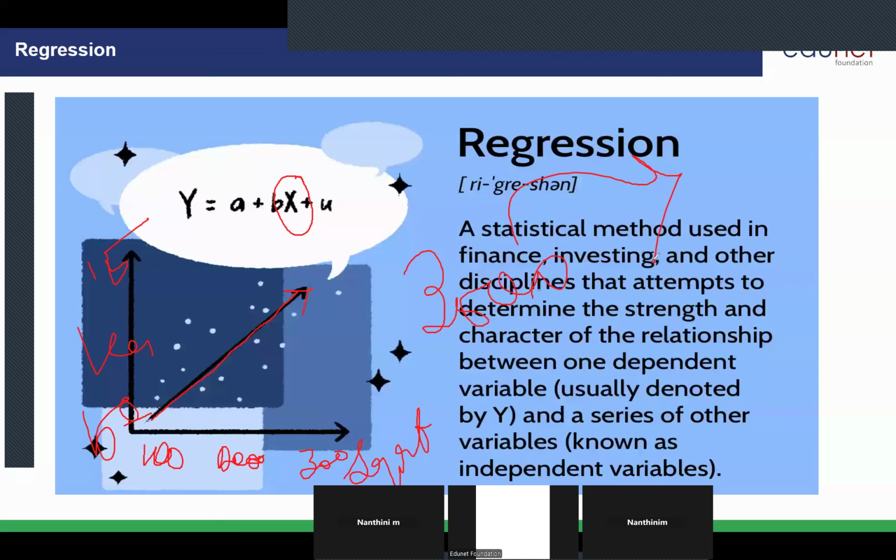It is a numerical value. So in that case, you can use these regression types. Is it clear, everyone?